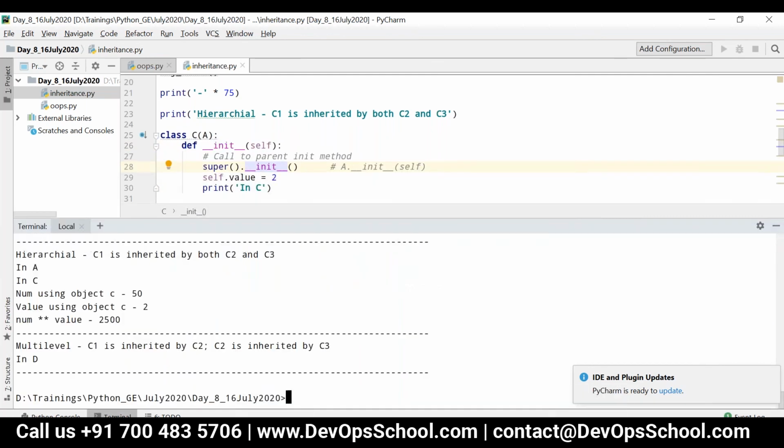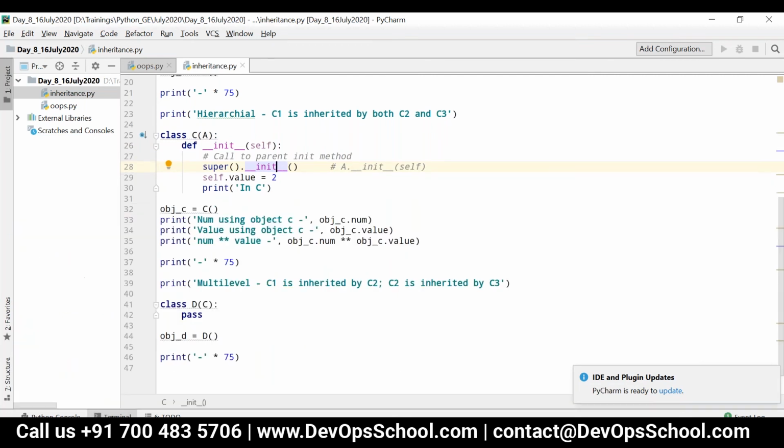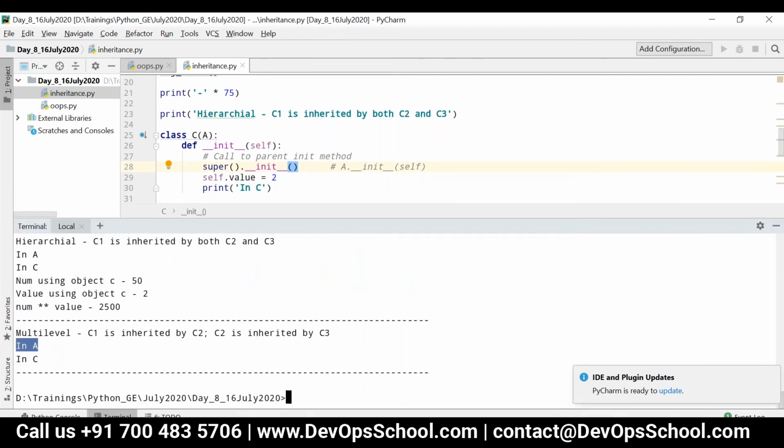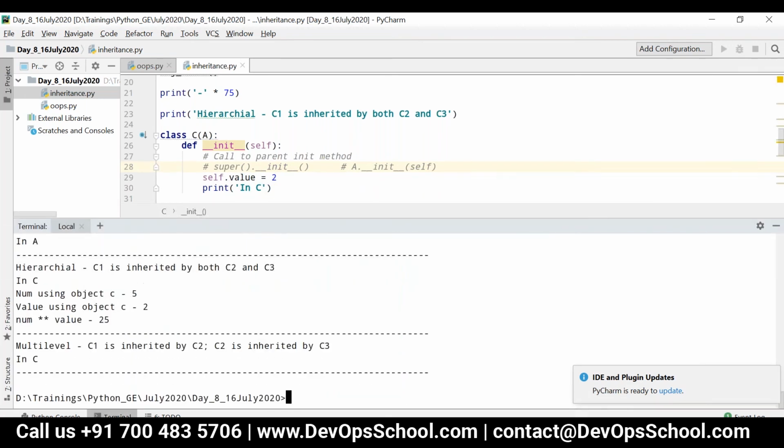So now you can see the output in A and in C. Why is in A getting printed? Because we are invoking the super init method in this. That's the reason you can see both in A and in C. If I don't have this call here, you can see only in C. For example, if I comment this out, you can see only in C, that's it.